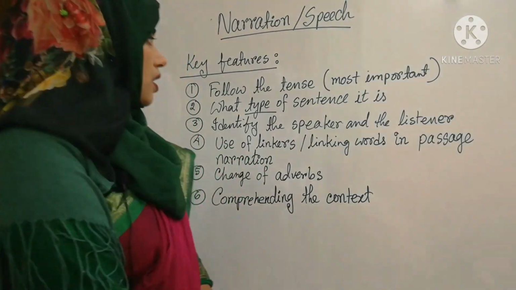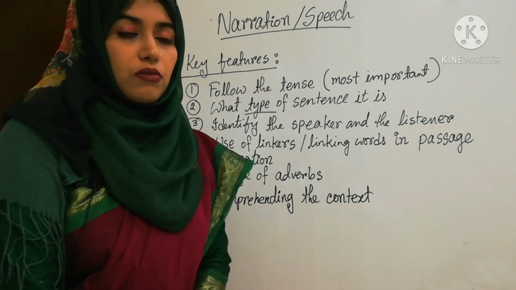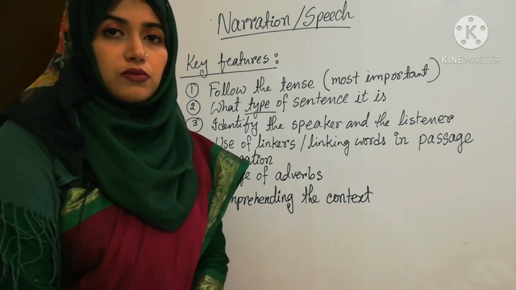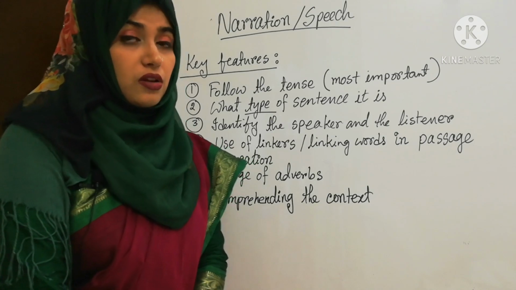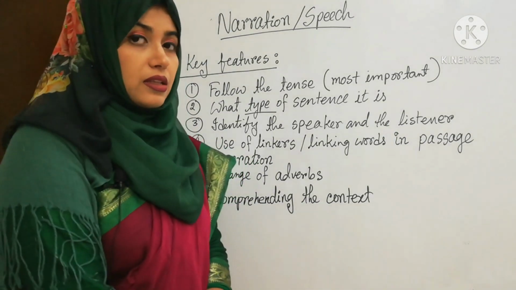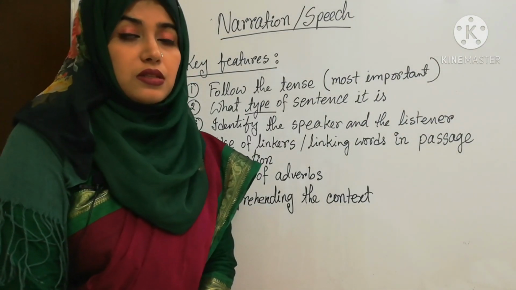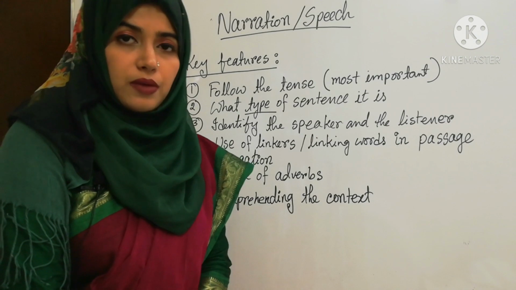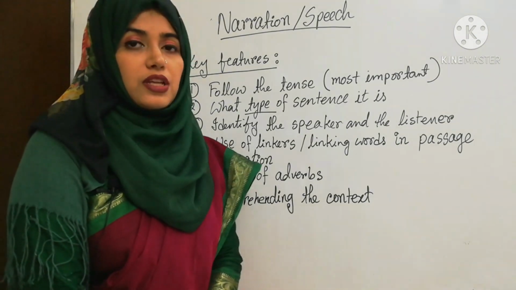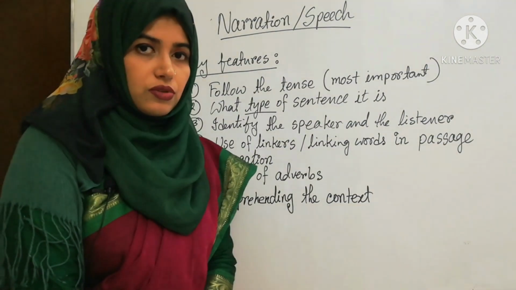Okay. Next thing is what type of sentence it is. So, when you are answering narration, you have to find out the type of the sentence. Another important aspect. Type of the sentence means there are 5 types of sentences: assertive, interrogative, imperative, optative and exclamatory.